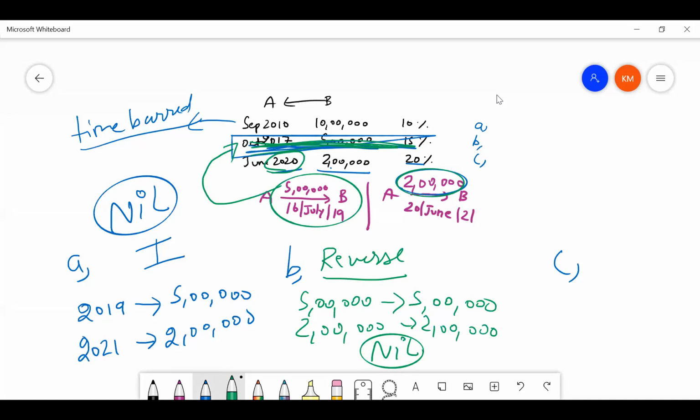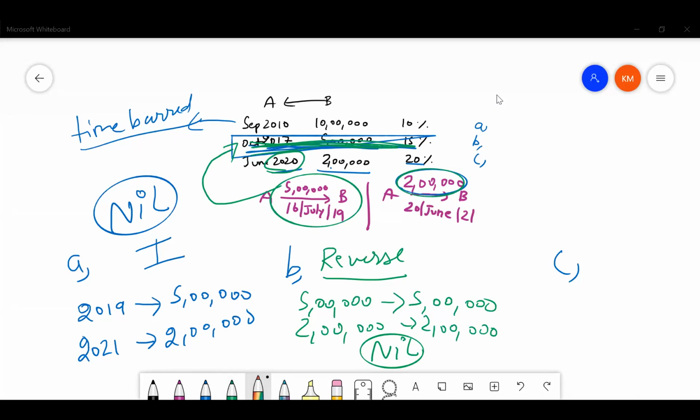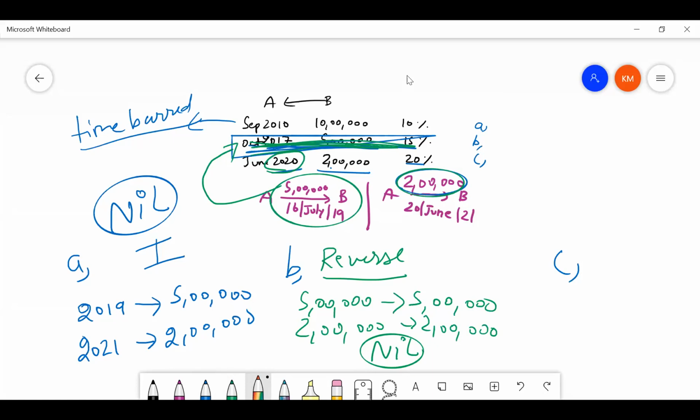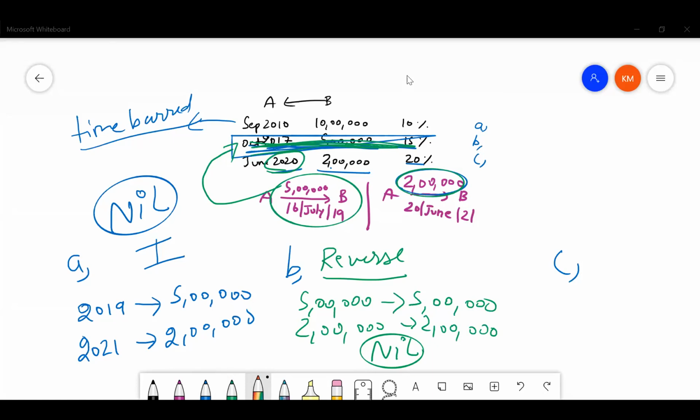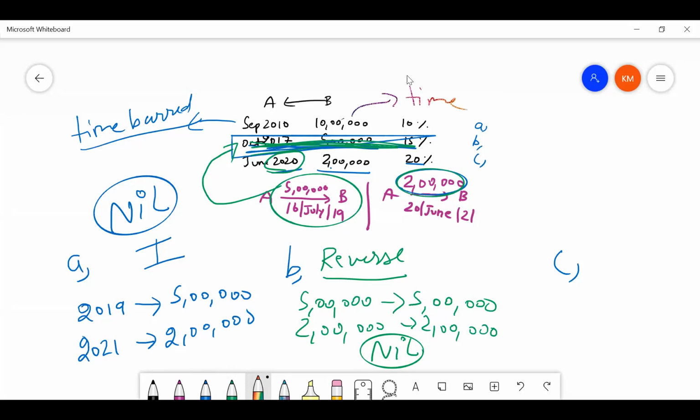Let me go to case C now. What are they saying in case C? Case C, they are saying both the parties are silent. However, this loan is a time barred loan. So in case C, when both the parties are silent, the law says adjust in order of time irrespective of whether it is time barred or not. Therefore, this 5 lakhs will be first adjusted against 10 lakhs. This 2 lakhs will also be adjusted against 10 lakhs. This 10 lakhs will become 10 lakhs minus 5 minus 2 lakhs. It will become 3 lakhs.